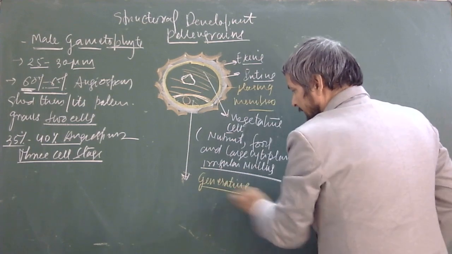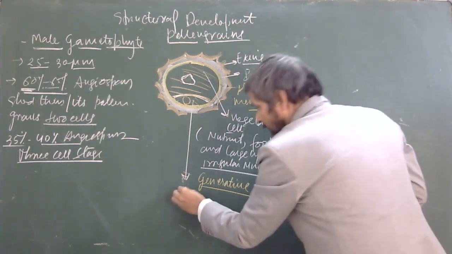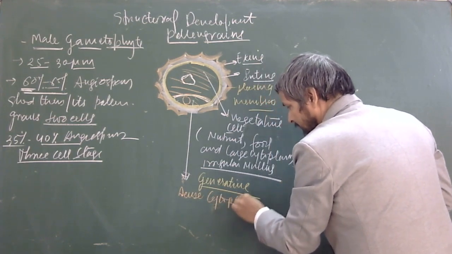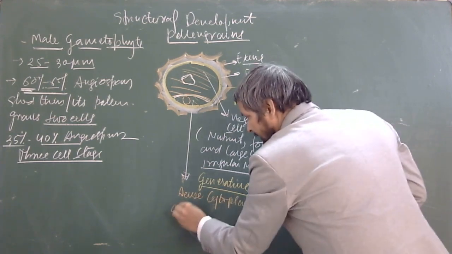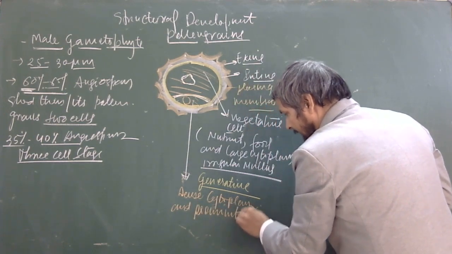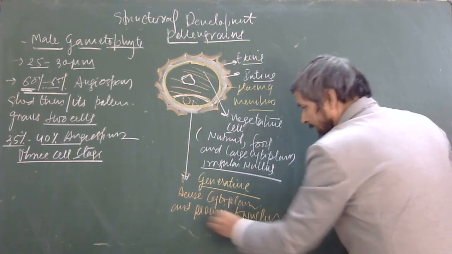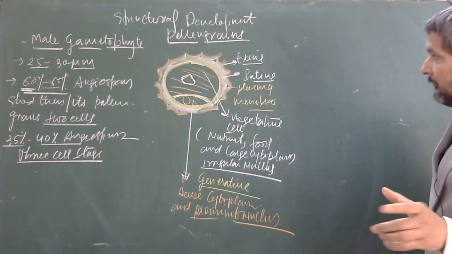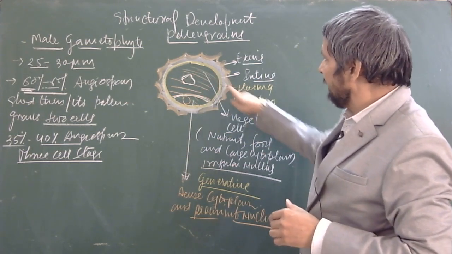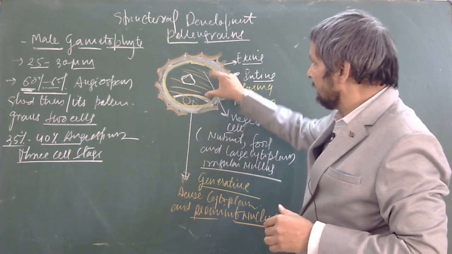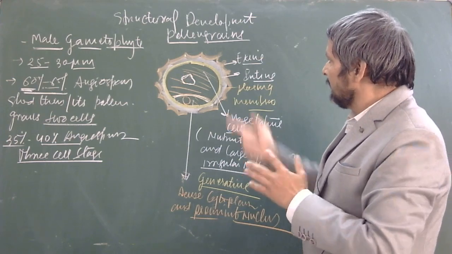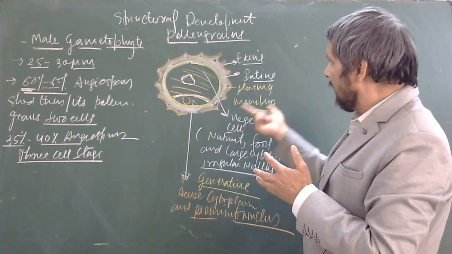Generative cell. What is the feature? Dense cytoplasm, very dense cytoplasm, and a prominent nucleus. So how do you identify it? It's very simple. The larger cell inside the pollen grains has a very high volume of cytoplasm, rich in nutrients, proteins,